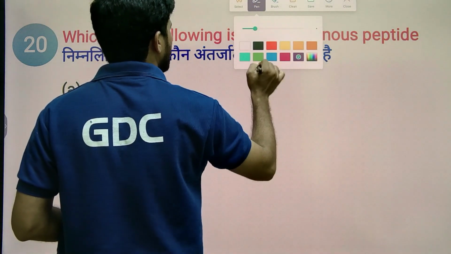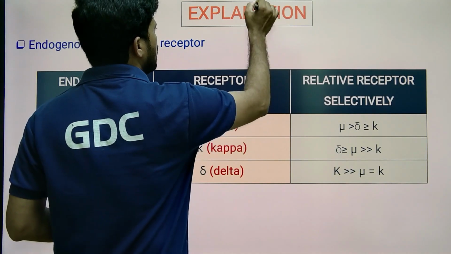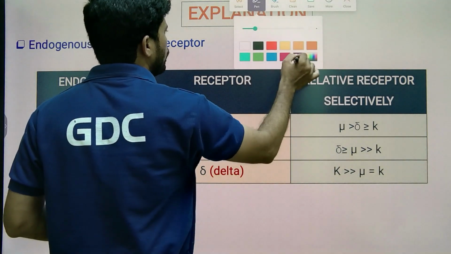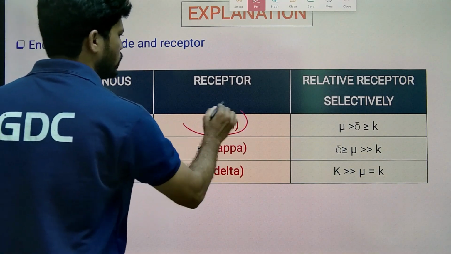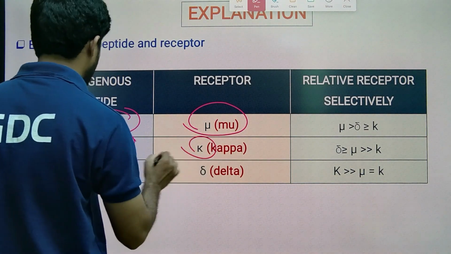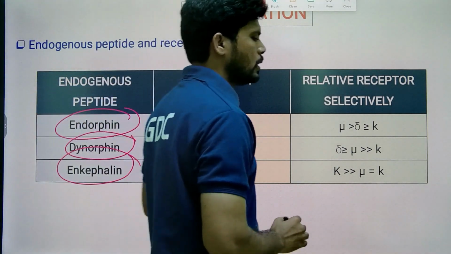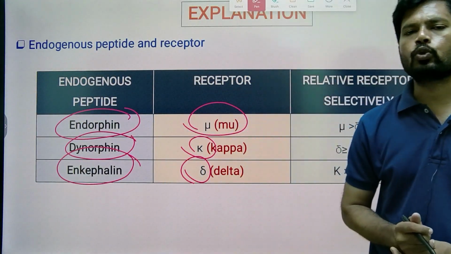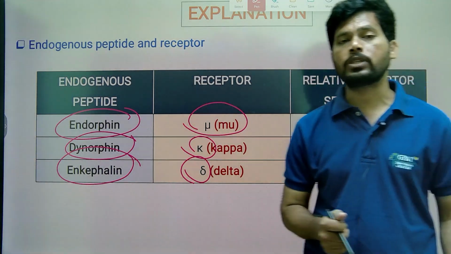The explanation of this last MCQ: endorphin binds to the mu receptors, dynorphin binds to the kappa receptors, and enkephalin binds to the delta receptors. There are three types of opioid receptors: mu, kappa, and delta. All these opioid receptors belong to the G protein coupled receptors.